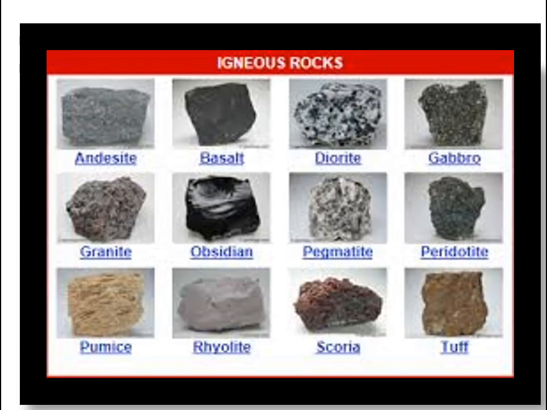Some examples of igneous rocks are andesite, basalt, diorite, gabbro and granite. Some commonly known names are granite, peridotite and pegmatite. These are some examples of igneous rocks.